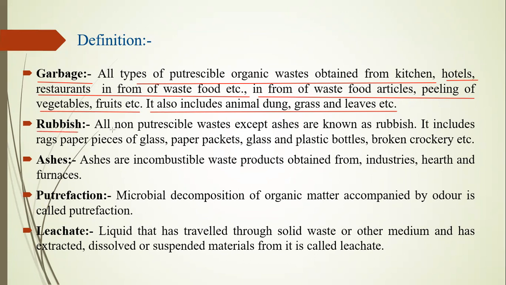Next is rubbish. All non-putrescible waste except ashes is known as rubbish. It includes rags, paper, pieces of glass, paper packets, glass and plastic bottles, and broken crockery, etc. All of these are inorganic materials. They are manufactured by man and rejected into our atmosphere. All of this solid waste is called rubbish.